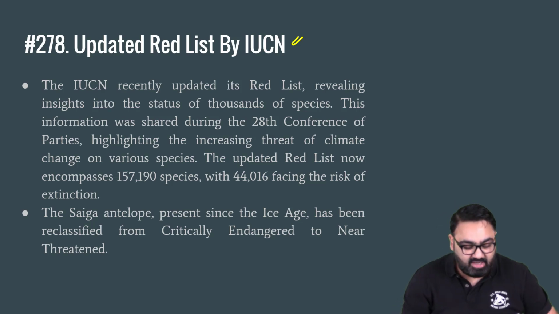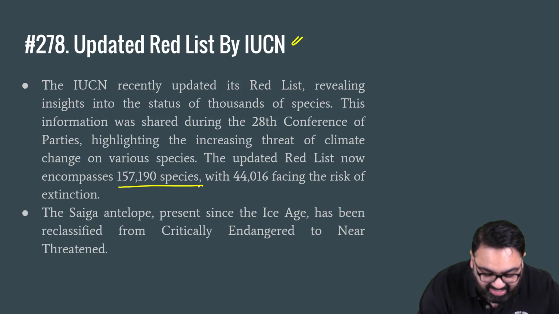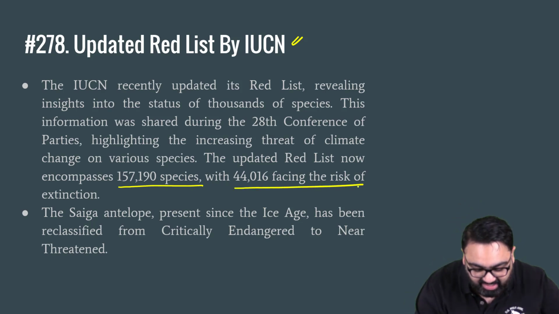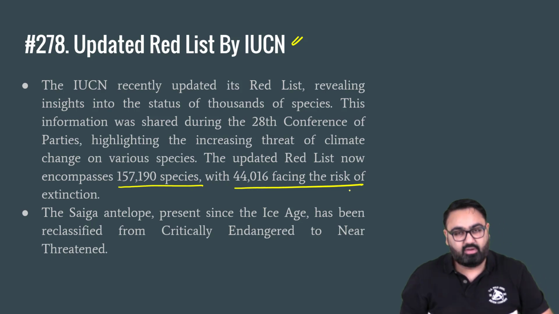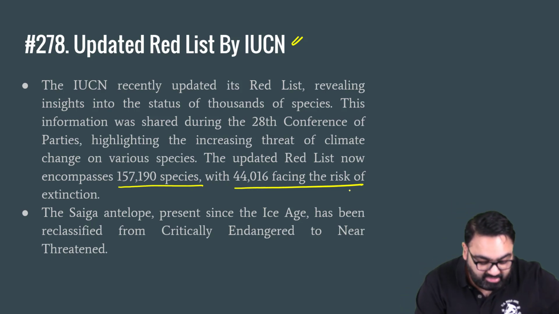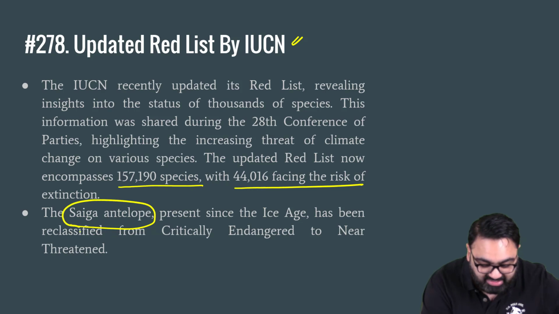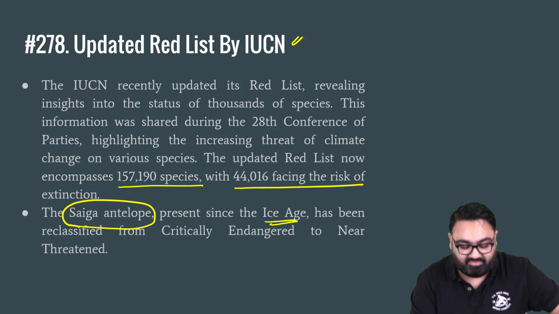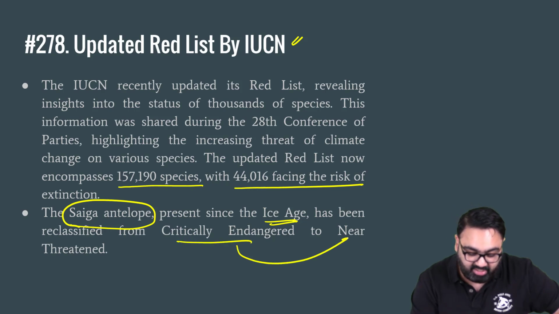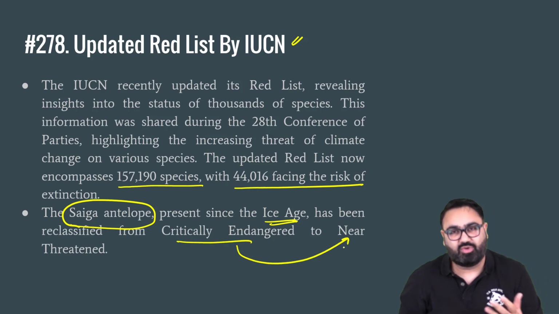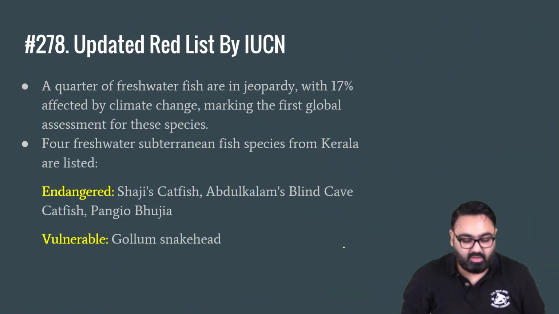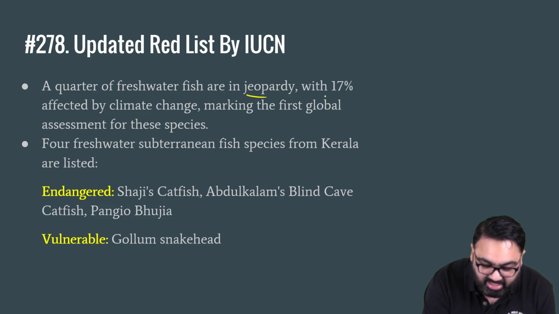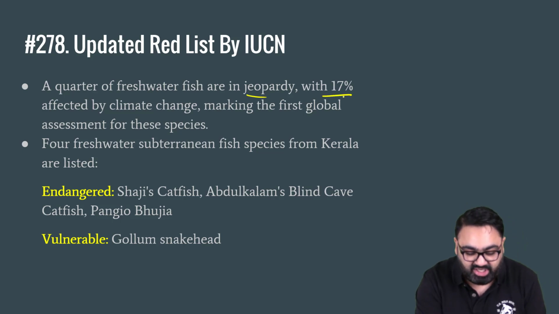The updated red list has 1,57,190 species. Out of them, over 44,000 are facing the risk of extinction. An important highlight here is the Saiga antelope, one of the oldest animals in the world, present since the Ice Age, has been reclassified from critically endangered to near threatened, meaning its situation has improved. A quarter of freshwater fish, so 1/4 of them, are in danger. 17% affected by climate change.